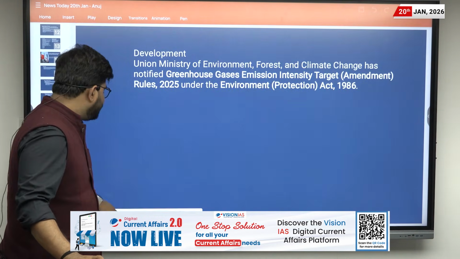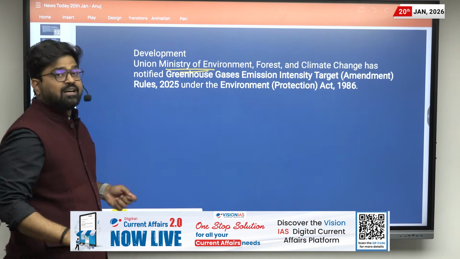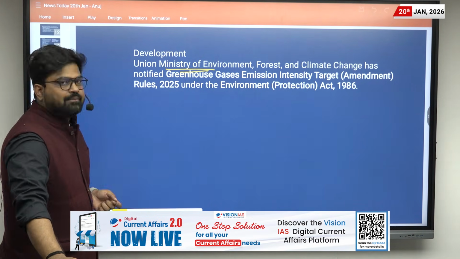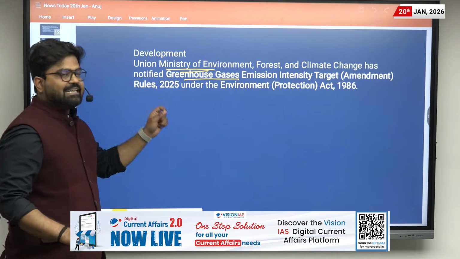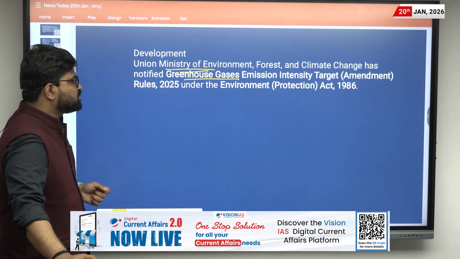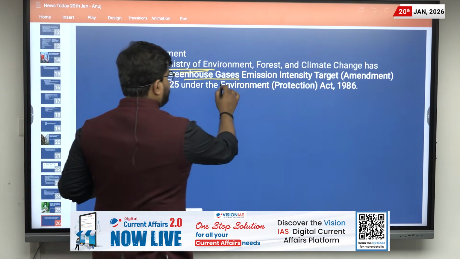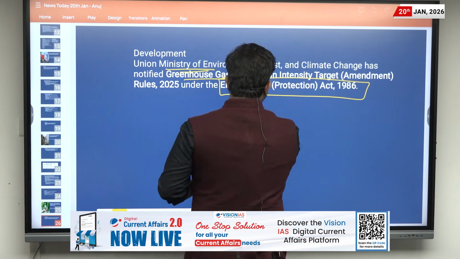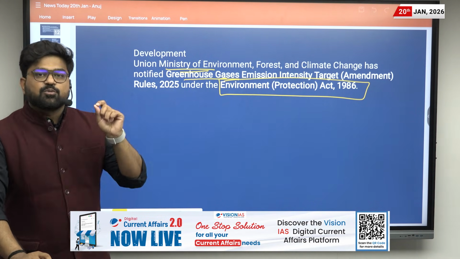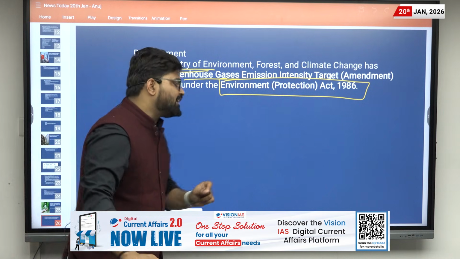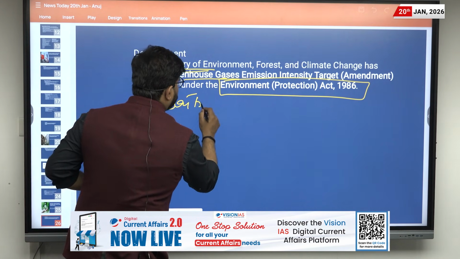First of all, the development. The development here is that the Union Ministry of Environment, Forest and Climate Change has notified the Greenhouse Gas Emission Intensity Target Amendment Rules 2025 under the Environment Protection Act. This is very important: this is under the Environment Protection Act of 1986. So before moving further, let us understand carbon trading in simple language.